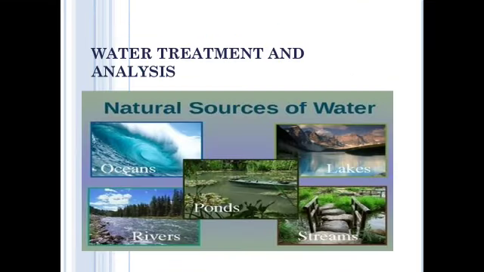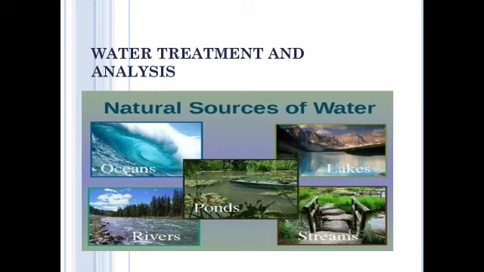Water is the basic requirement for human life. If water is not present, human life is not possible. What are the different sources of water? There are oceans, rivers, ponds, streams, lakes. Whatever water is obtained from nature, we are not using as it is. How we are going to convert it into industrial use, that we are going to learn in this topic.